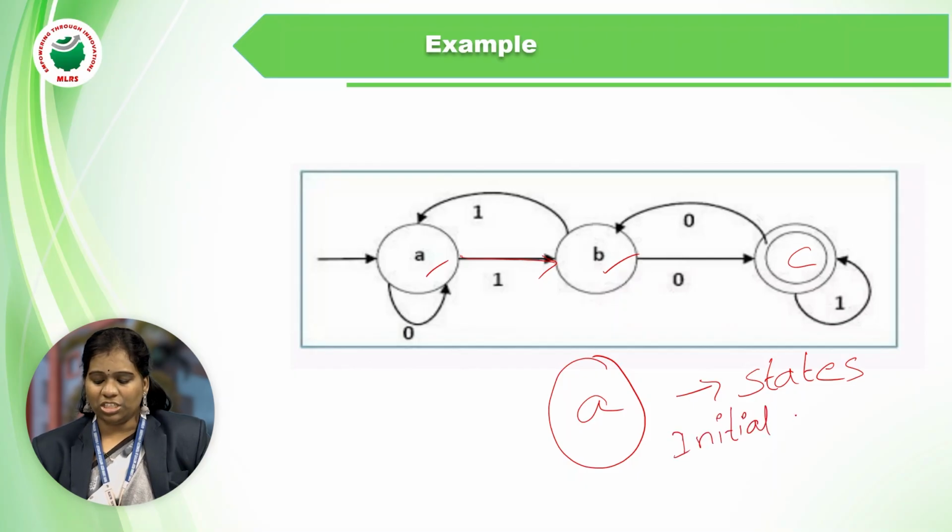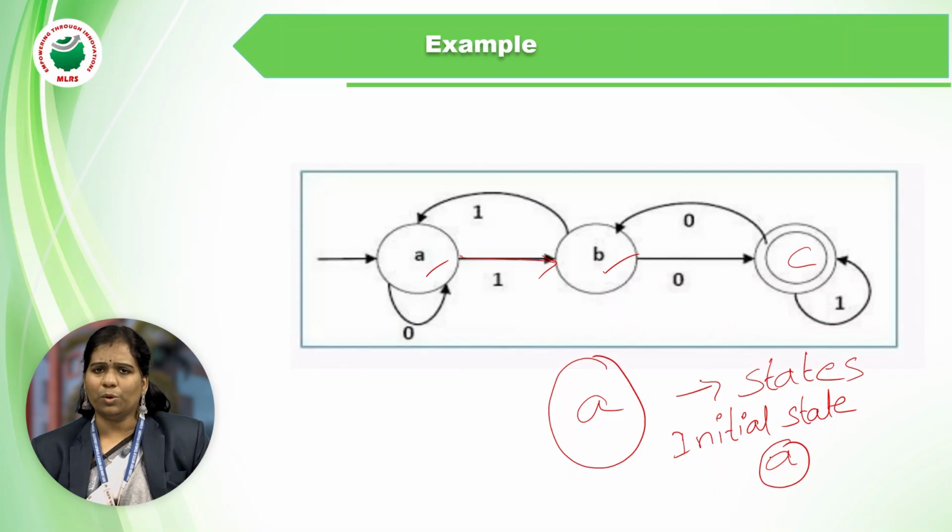Next one is initial state. So what is initial state? The state which is enclosed with the circle. It will be represented with the arrow mark at the starting of the first state. Means the A is the first state. It will be enclosed with the circle.